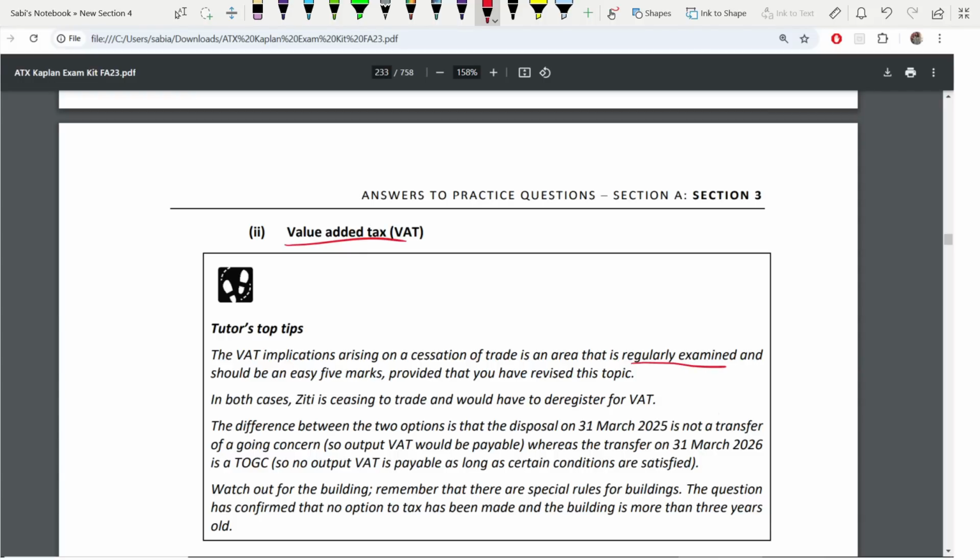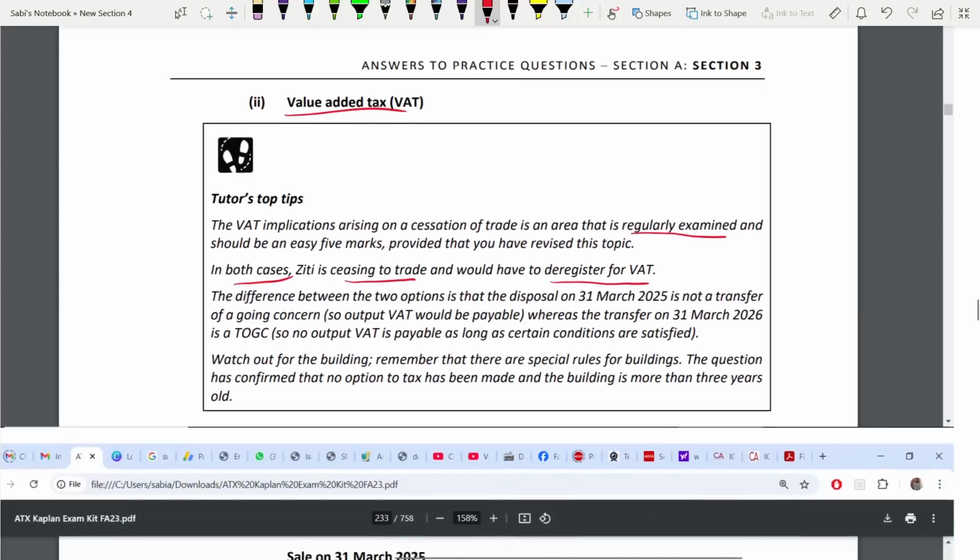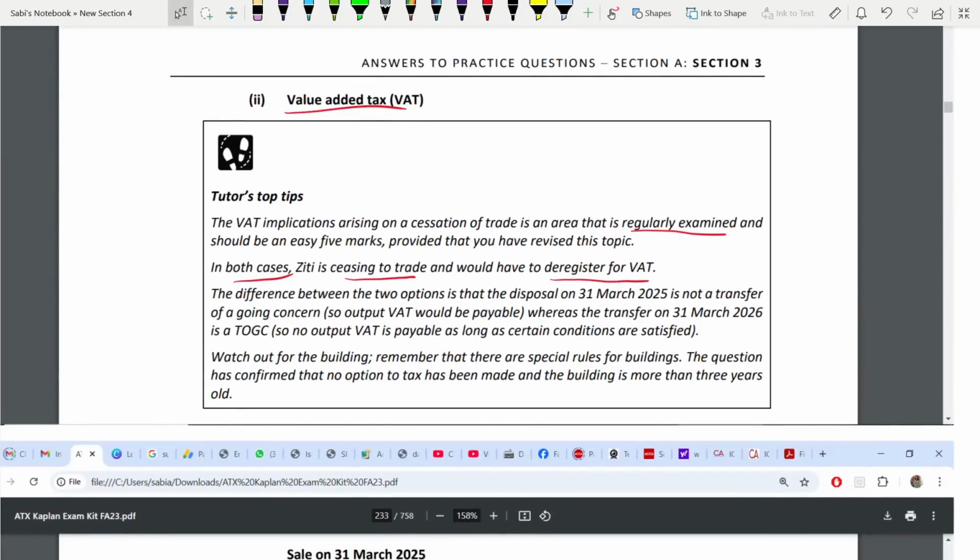Now, because they are ceasing to trade, you have to see that they have to deregister for VAT, because they are VAT registered. In both cases, in fact, they have to deregister for VAT. Okay. So what is the difference? The tutor says the difference between the two options is, when we are disposing on this date, this is not a transfer of a going concern. So the output VAT would be payable. And when we are transferring on this date, this is a transfer of a going concern. So no output VAT is payable if certain conditions are satisfied.